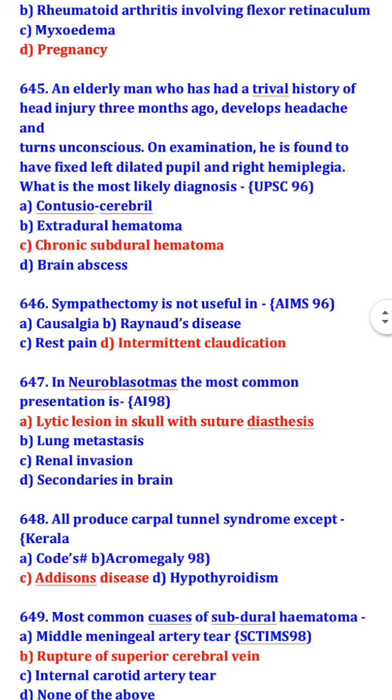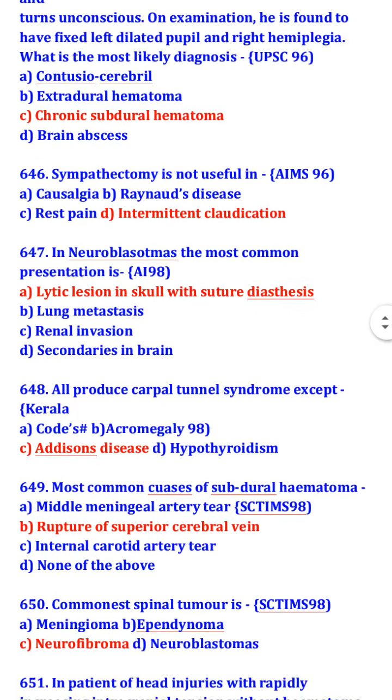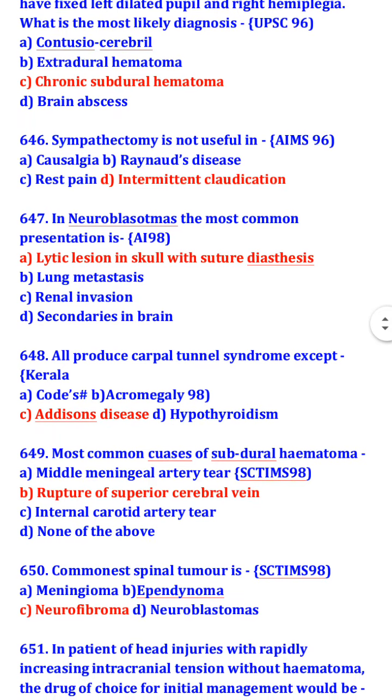In neuroblastomas, the most common presentation is lytic lesion in skull with suture diastasis. All produce carpal tunnel syndrome except Addison's disease. So, which are the diseases causing carpal tunnel syndrome? Colles' fracture, acromegaly, and hypothyroidism.